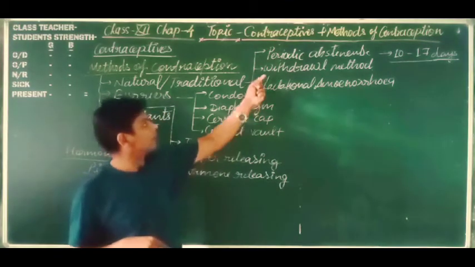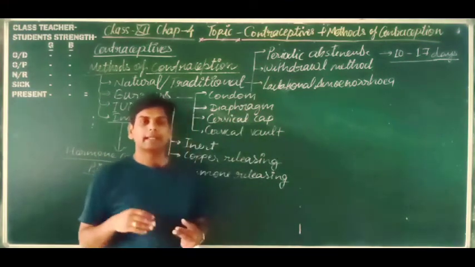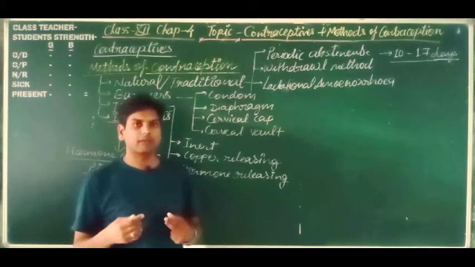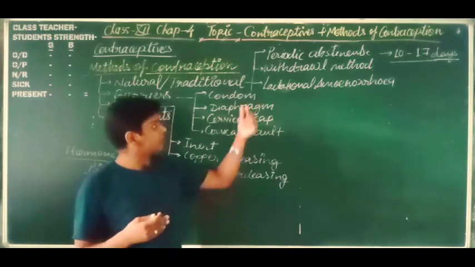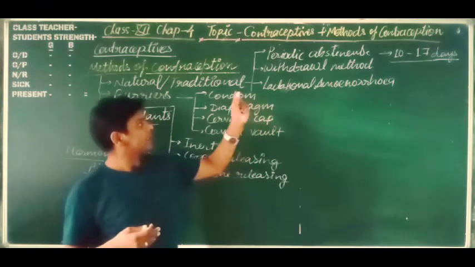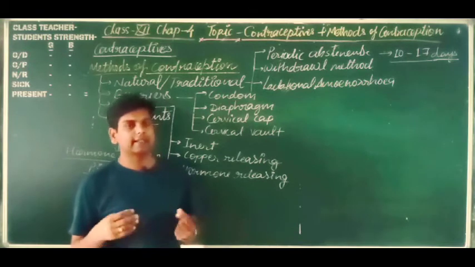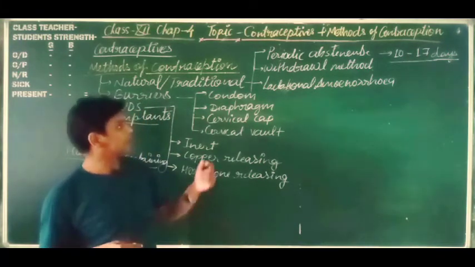Okay, next one is the withdrawal method. In the withdrawal method, the penis is withdrawn from the vagina at the time of ejaculation. So before ejaculation it must be withdrawn from the vagina, then semen will not be ejaculated inside the vagina, and the chances of pregnancy are greatly reduced.